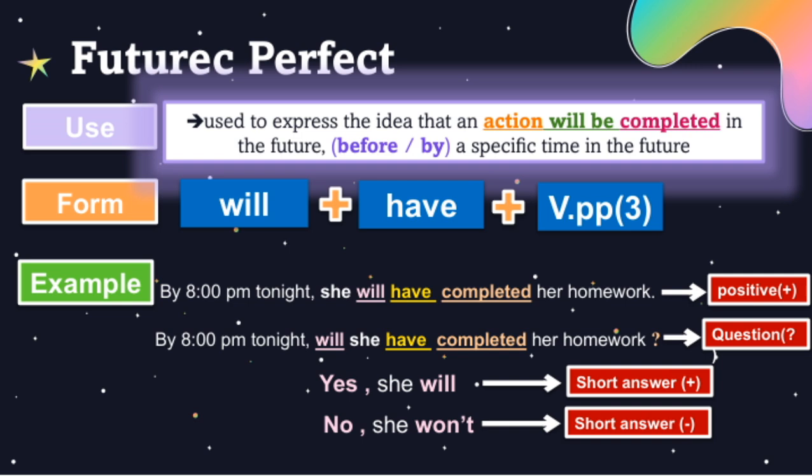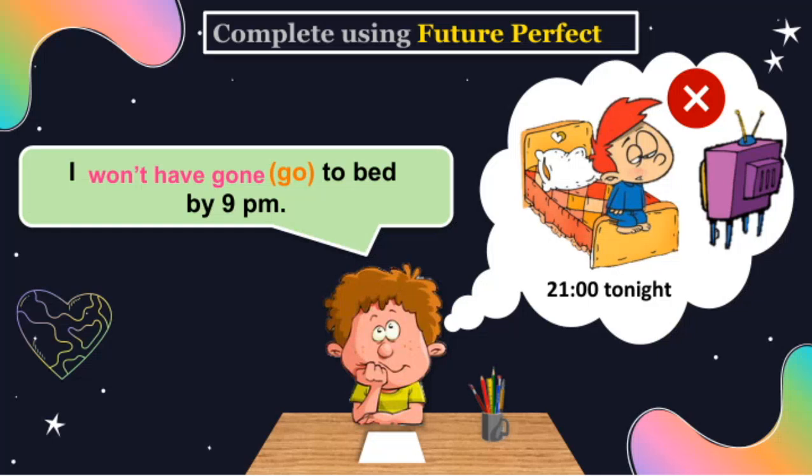This tense is very useful when planning or predicting that something will be done by a specific time. So, in summary, the future perfect helps us emphasize the completion of an action in the future, and it's formed with will have plus the past participle. Now, let's take a look at how we use the future perfect tense in practical situations.